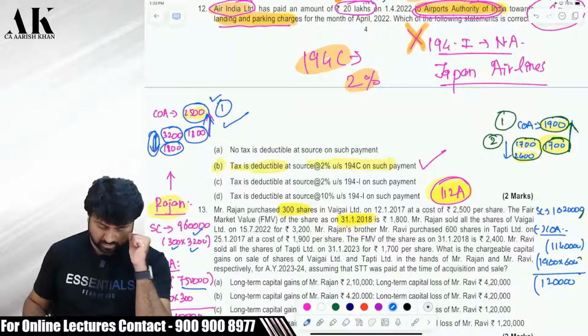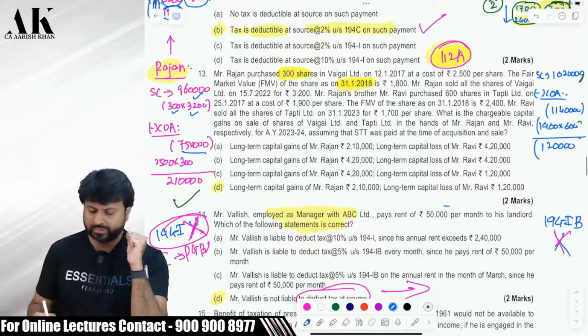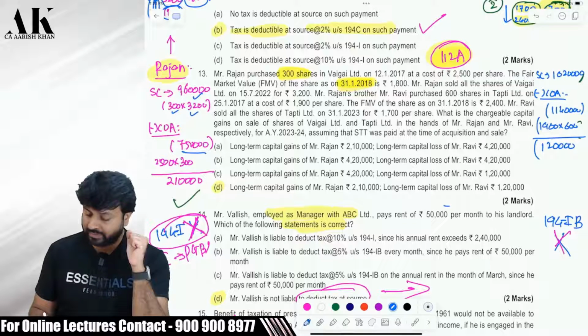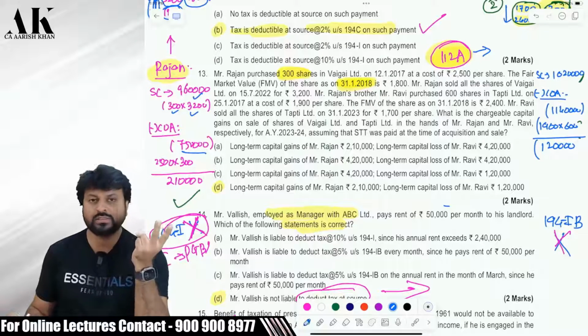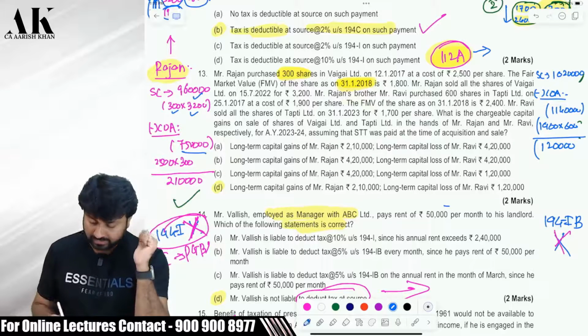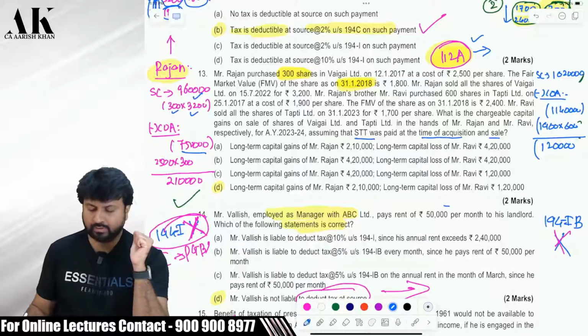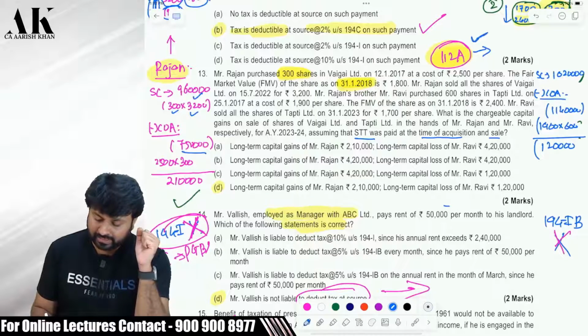Now, next question, question number 13. Question number 13 is based on the grandfathering clause and section 112A, where there are two associates who are selling some shares on which STT was paid both at the time of purchase and sale. Therefore, 112A will definitely be applied over here.